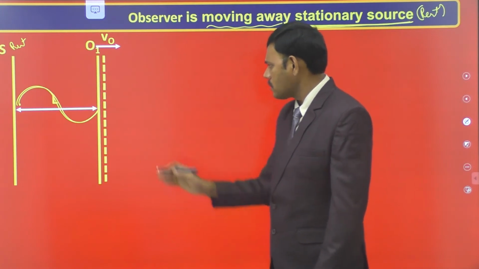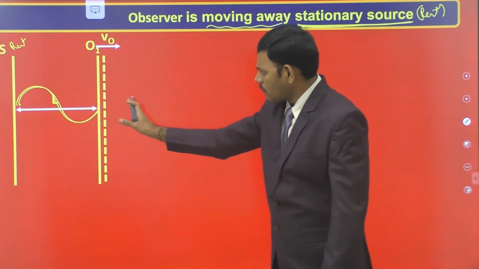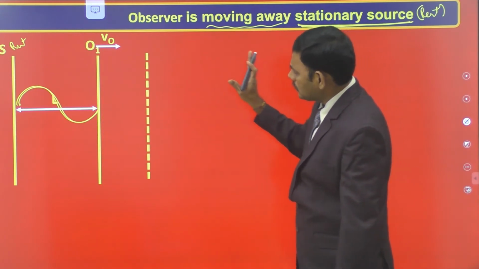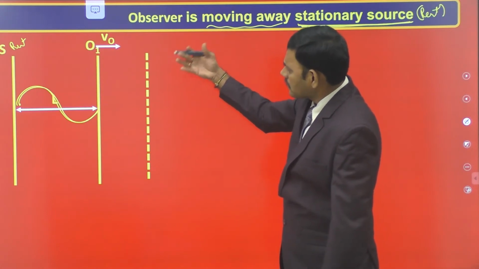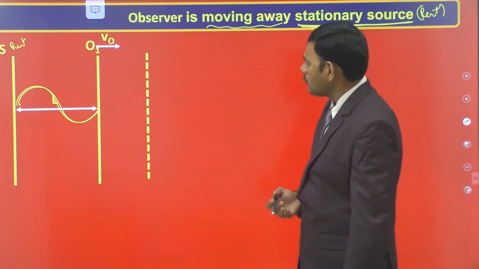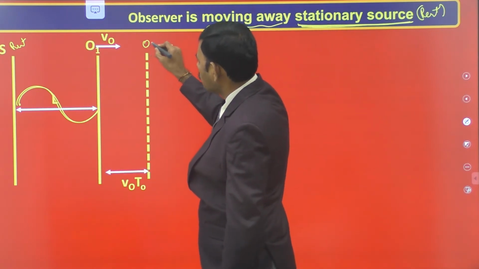Let us see the animation in which the observer moves away. You observe it clearly. The observer is moving away from the stationary source, and after time t0, where t0 is the time period of the wave, let the observer reach the second position O2.